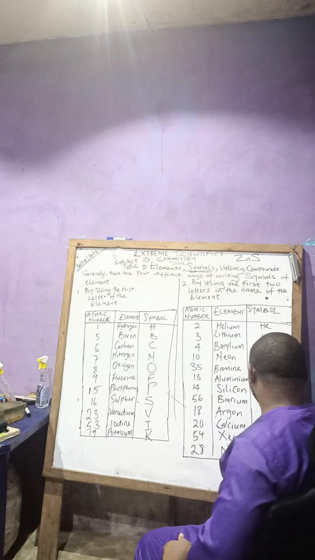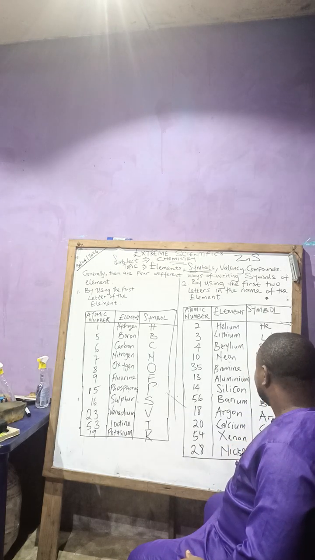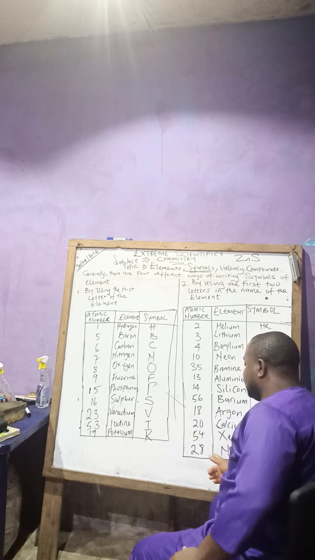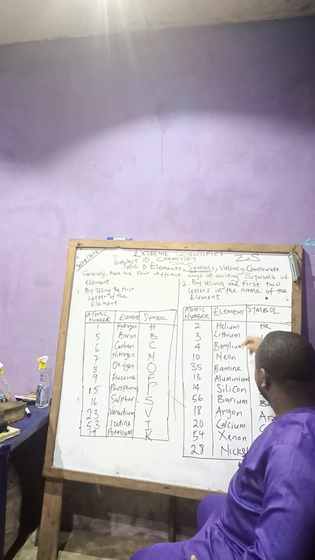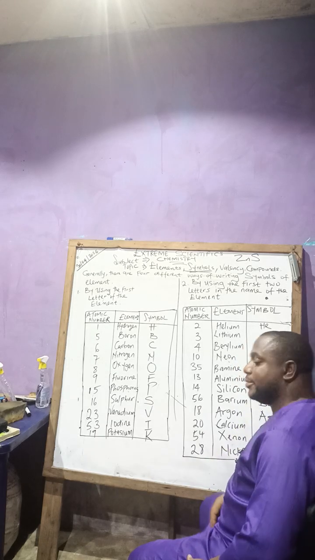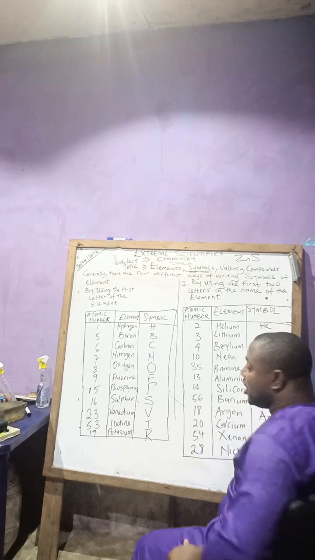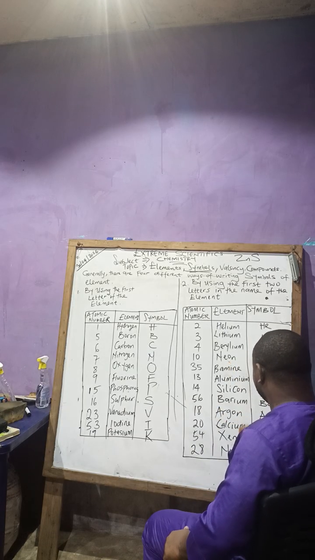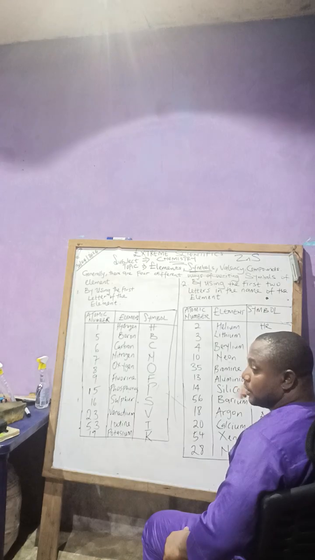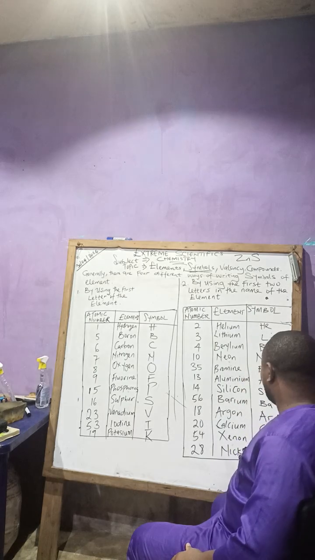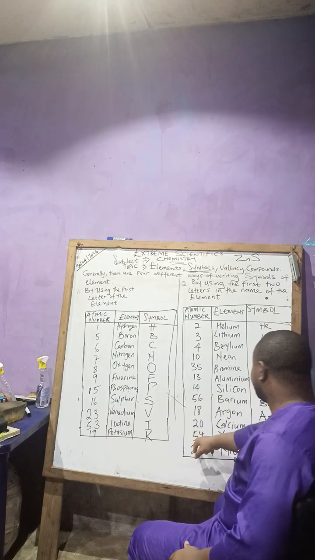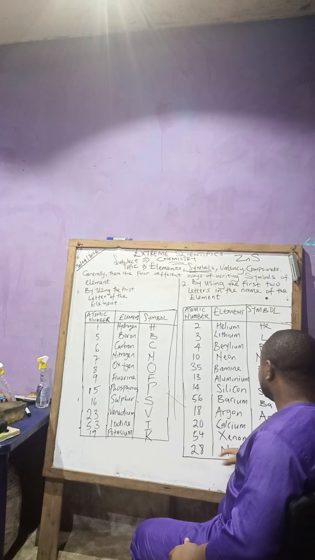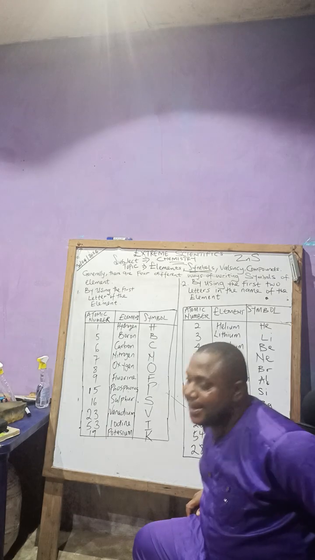Next one we have xenon. This is also another inert gas. This is another family of neon, argon, xenon. They all belong to the same family. You see they end with -on, right? Aside from silicon. Do you understand what I'm saying? So we have xenon, Xe, 54. The last one is called nickel.